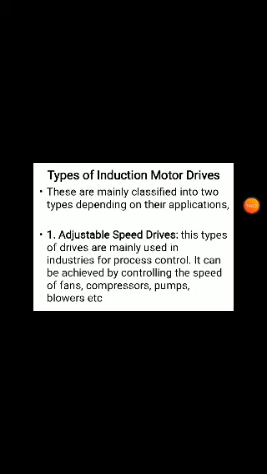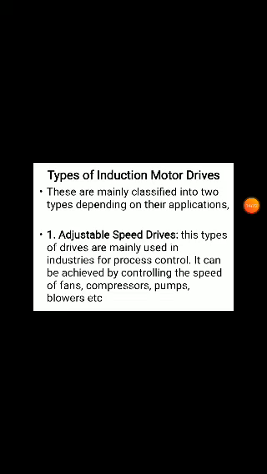Now, what are the types of induction motor drives? They are mainly classified into two types depending on their application. The first one is adjustable speed drives, and the second one is servo drives.